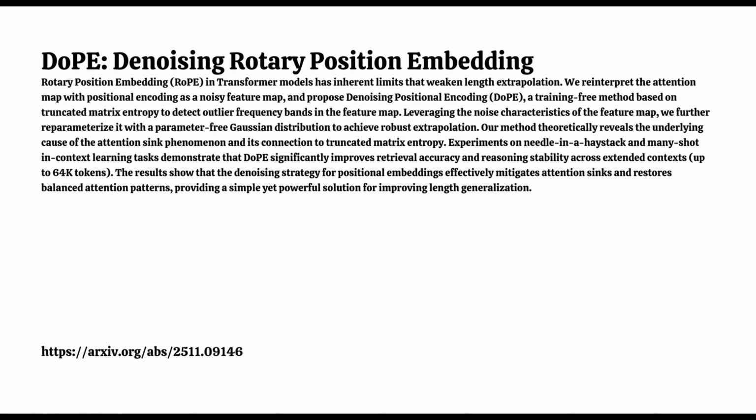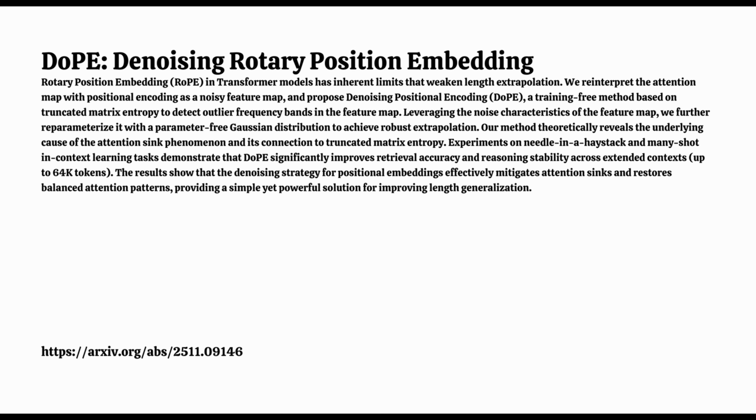Okay, so before we get to the fix, we have to start with the foundation. Rotary Position Embedding, or RoPE. And just to be clear for everyone listening, this isn't some obscure academic thing. RoPE is the standard now, right? It's what's powering most of the big modern LLMs. It is. It's incredibly effective because it encodes the relative positions of words by rotating the query and key vectors in the attention mechanism, and it works perfectly fine within its comfort zone. Within its training length, yes.